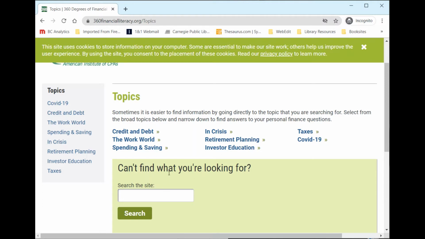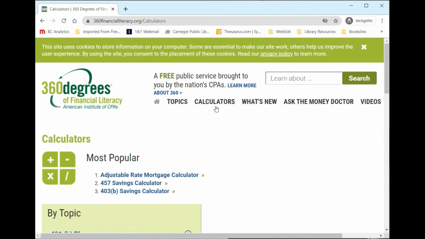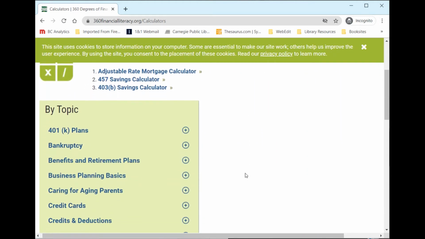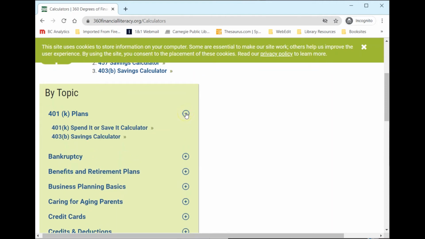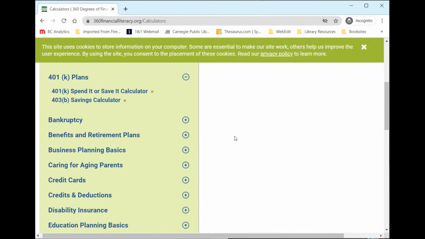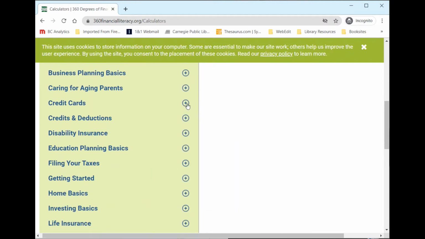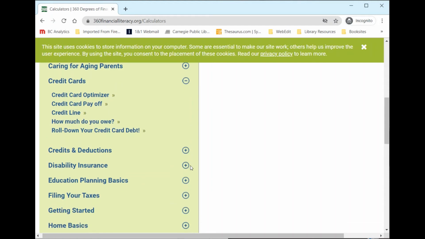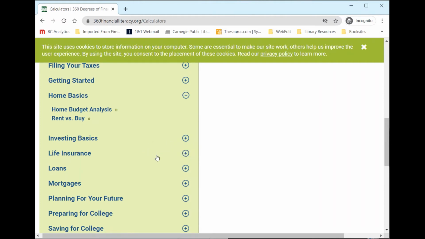Next, we are going to head back to the menu, and then we are going to click on calculators. So here we have a ton of different topics, and then we could also click on the little plus symbols here to see subtopics. So I am not going to read every single one of these off, but if we scroll down here and we click some of these little plus symbols, we can see that there are quite a lot of calculators to choose from, covering a wide range of different topics.